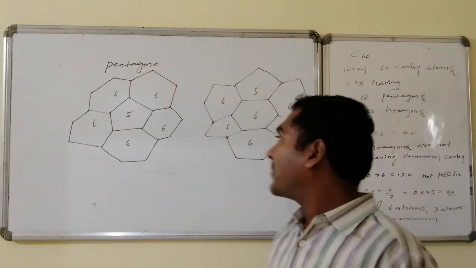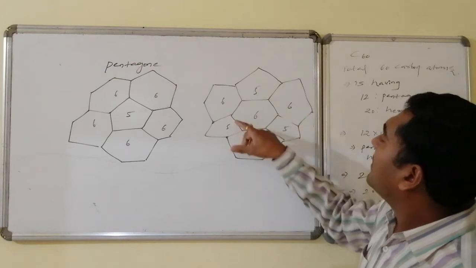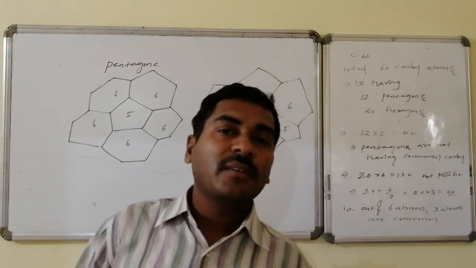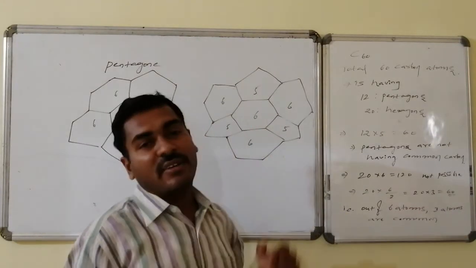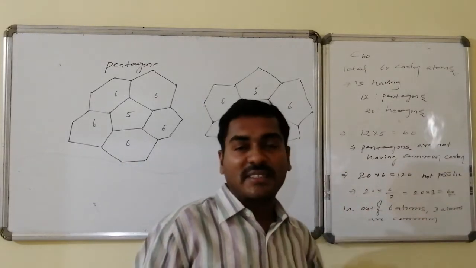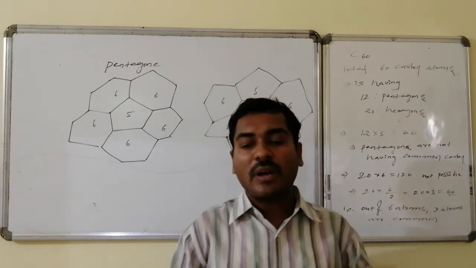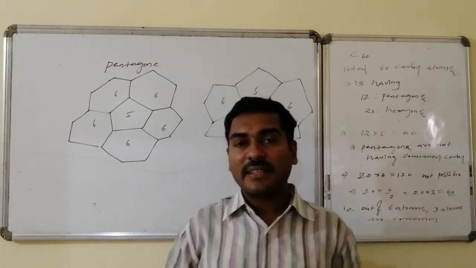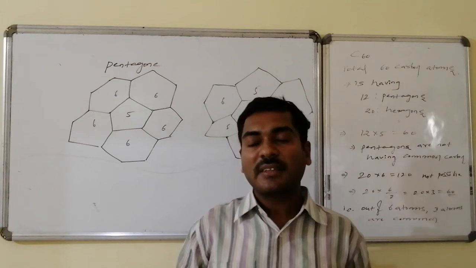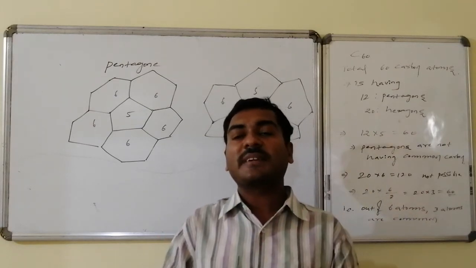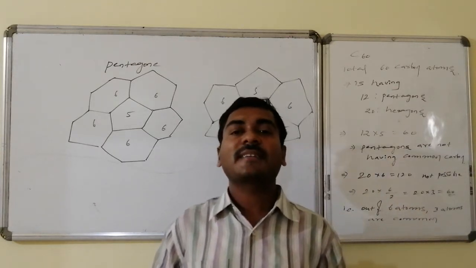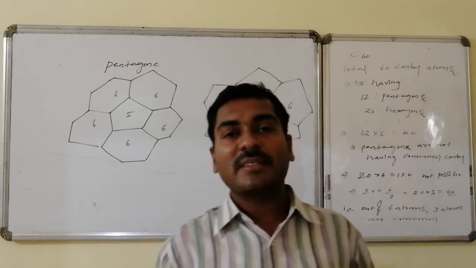Just like the unit cell, if I consider this hexagon, see here this atom, all atoms are connected towards the hexagons. So here 50% of atoms belong to the reference hexagon, hence it is made by 3 carbon atoms, hence 20 into 3 becomes equal to 60. Out of the 6 connectivities of that hexagon, 50% are pentagons and the remaining 50% are hexagons. In that way, the cyclic structure formation takes place from one end to the other end and is known as a buckyball, otherwise the soccer ball like structure, and this is the carbon 60 polar ring.